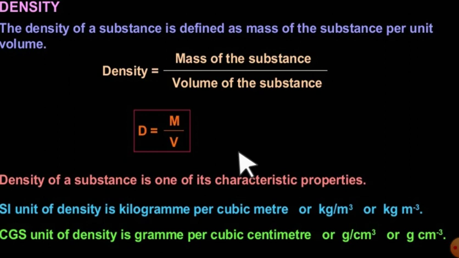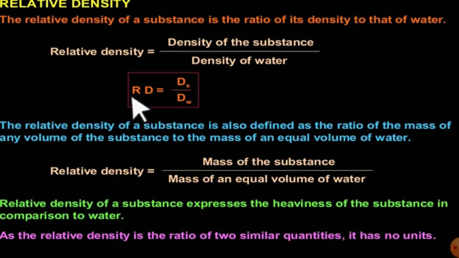Just like you have your own name and roll number in the classroom, density is also a peculiar property that represents that particular material. So density of a substance is its own characteristic property, right?